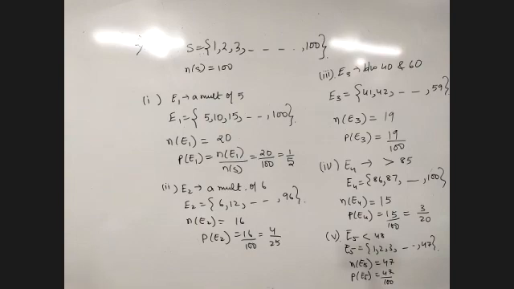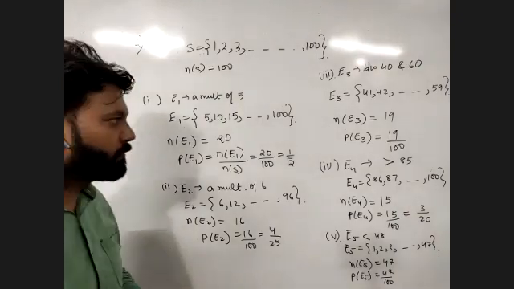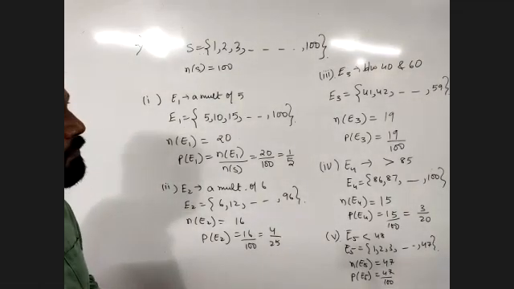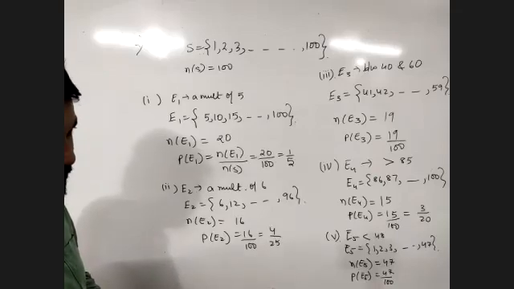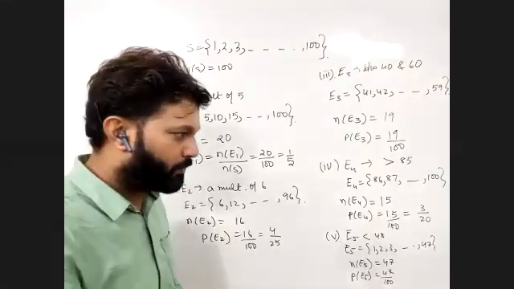Excuse me, sir. Yes, son, say it. Sir, in the third part, you have minus 40 with 59. From 59. Okay, sir.